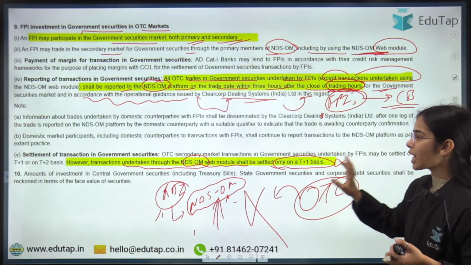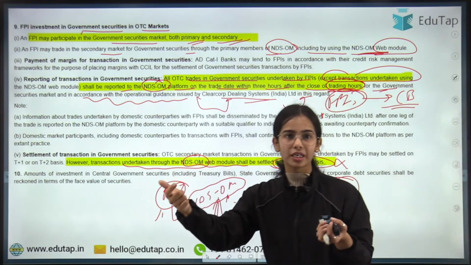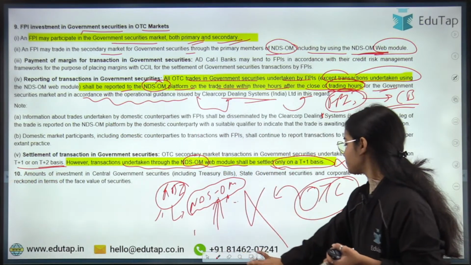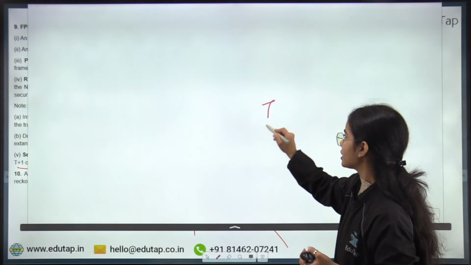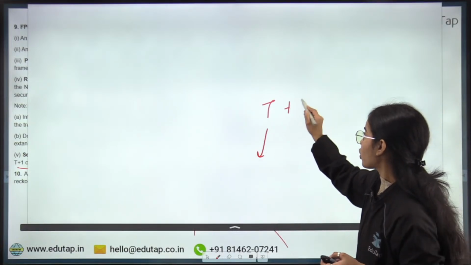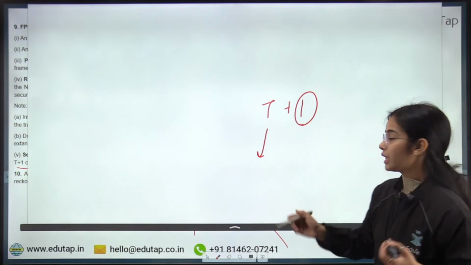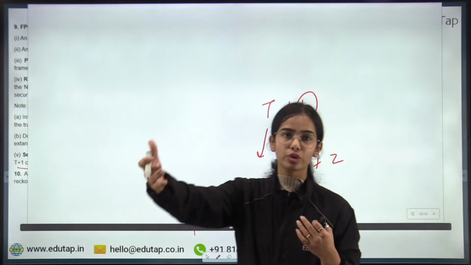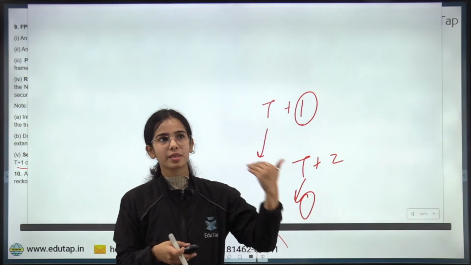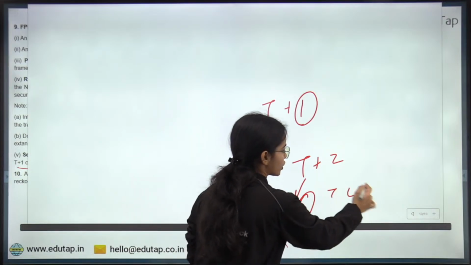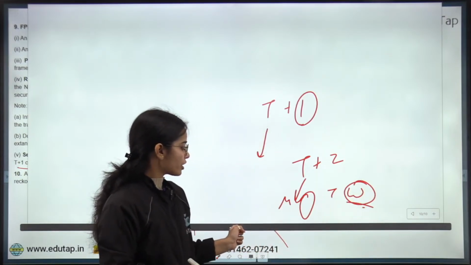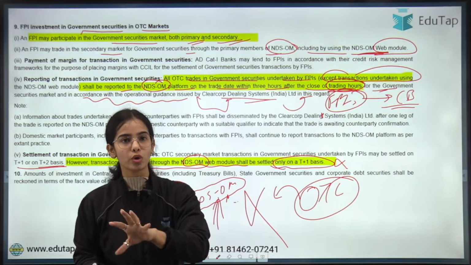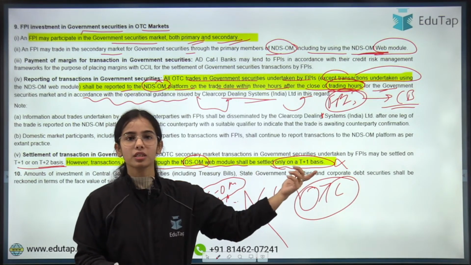And if the trade is not happening on NDSOM, so the OTC market trade either settles on a T+1 or T+2 basis. T+1 means, let's say I want to buy a government security today, so by tomorrow it will be settled and provided to me. T+2 means today I have initiated the trade, and 2 more days, like today is, let's say, Monday. So Monday, Tuesday, Wednesday. On Wednesday the settlement will happen. Okay, so if the OTC trade is happening, T+1 or T+2 settlement will happen, but on NDSOM, the OTC trade that is happening will be on a T+1 basis.